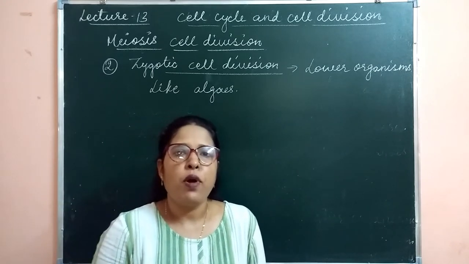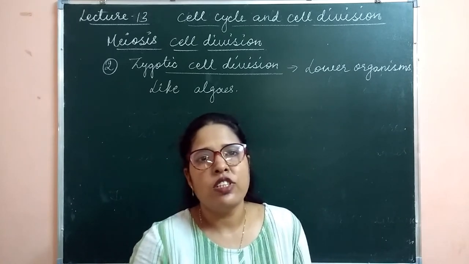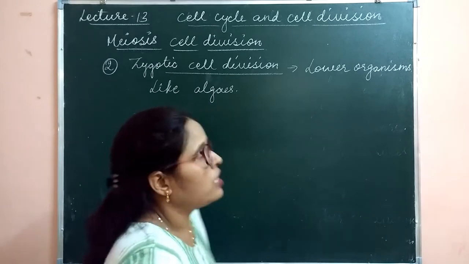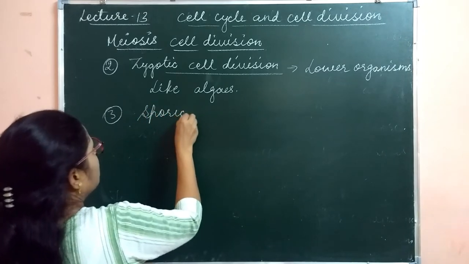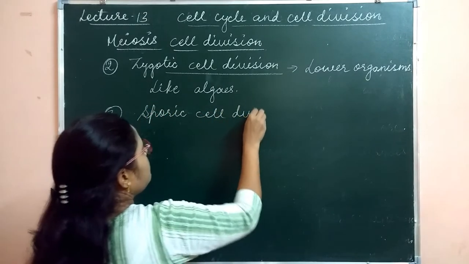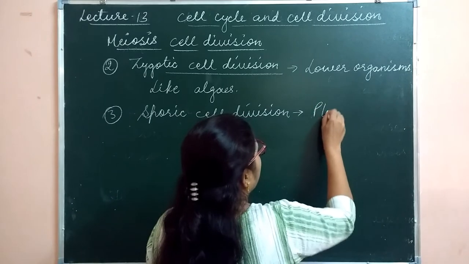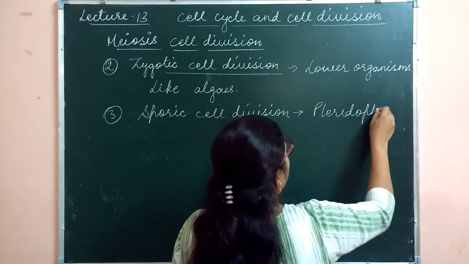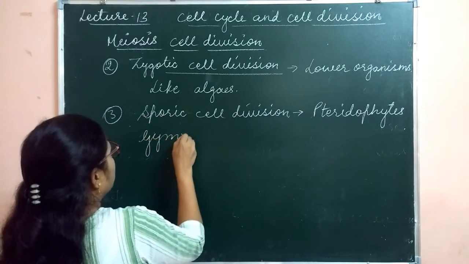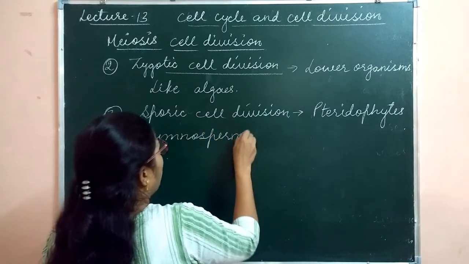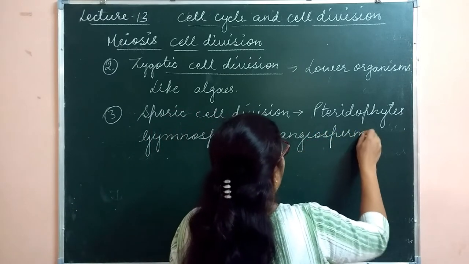Clear? The third type is called sporic meiosis, and this type of division is basically seen in pteridophytes, gymnosperms and also angiosperms. Angiosperms may also show the sporic type of cell division.